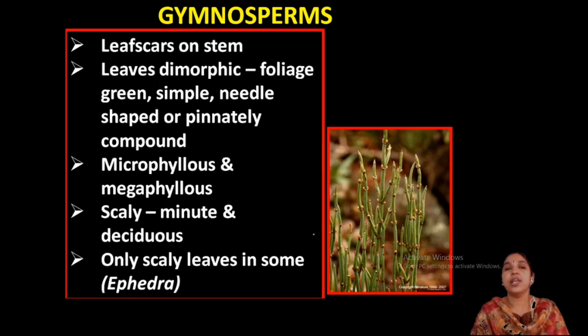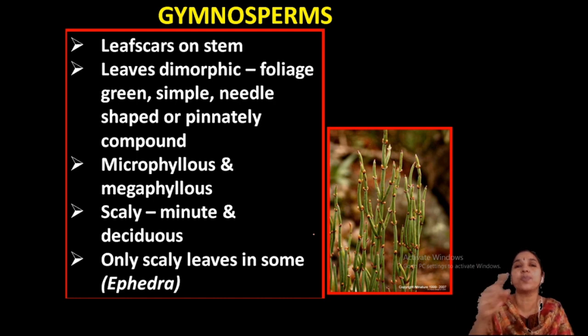Now, the leaf. Leaf scars usually appear on the stem. So what you observe in your coconut, when a coconut leaf falls, a marking is observed on the stem. Somewhat the same structure, that is a leaf scar, is observed here also. And the leaf is dimorphic. What is dimorphic? Morphologically two types are there. What are they? Foliage green leaves and needle-shaped leaves. Clear? So they may be pinnately compound leaves or simple leaves.